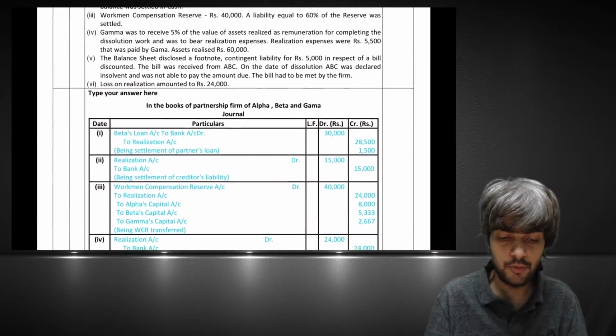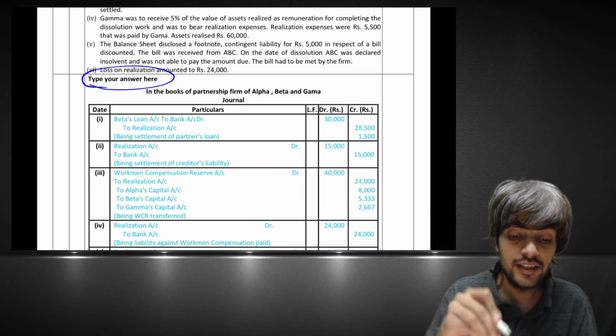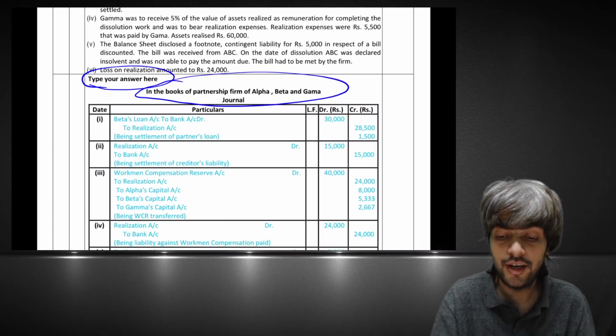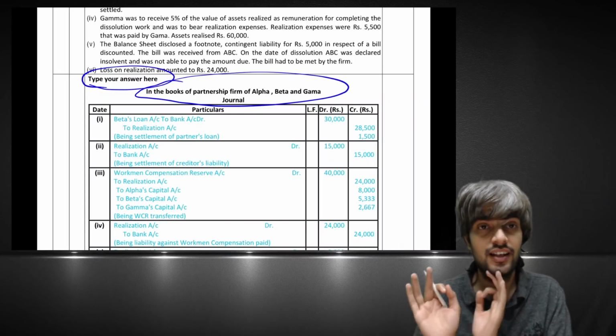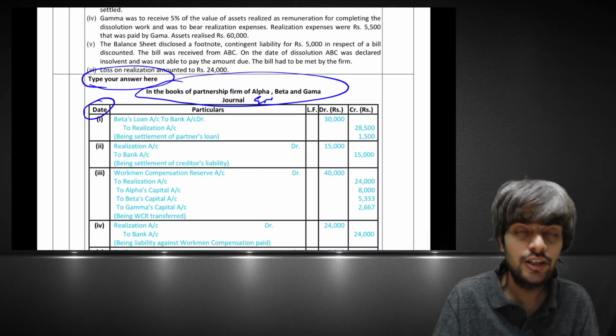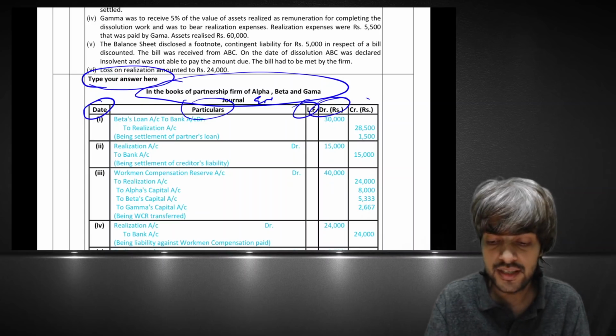So now the partnership question is there. Type your answer; this will be provided by the institute. The institute is writing that in the books of partnership firm of Alpha, Beta and Gamma, journal entries should be there. The date will also be provided by the institute, along with the columns: particulars, LF, debit rupees, credit rupees.